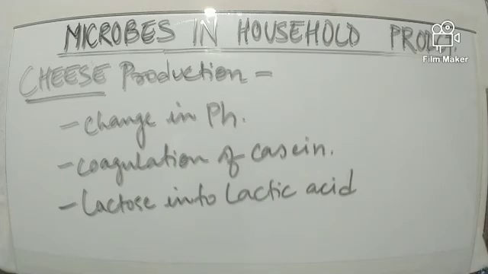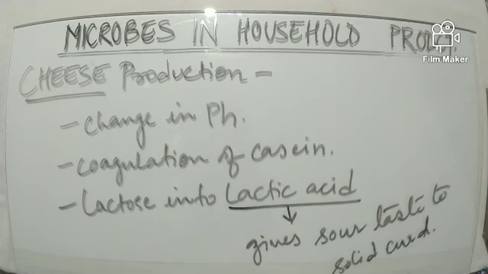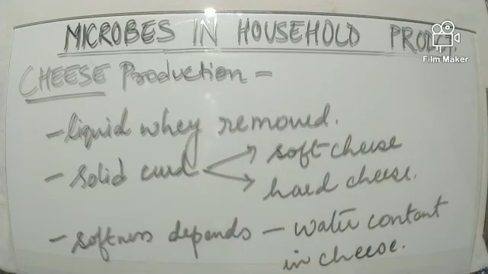The lemon juice or the vinegar used here changes the pH, and it also initiates the coagulation of casein, which separates from the liquid whey. Now the lactose in the milk gets converted into lactic acid, and because of this, the solid curd gets a distinct sour taste. Now for preparing cheese, we do not require liquid whey.